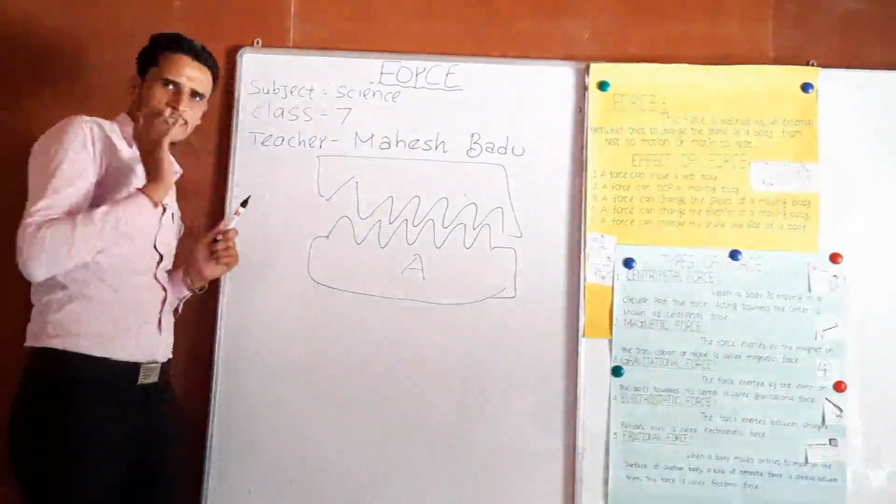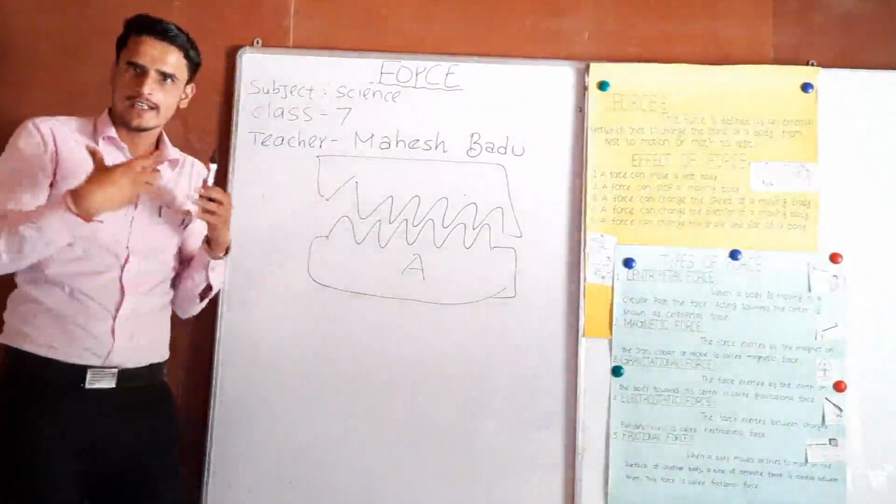So, first, this frictional force is an opposite force.